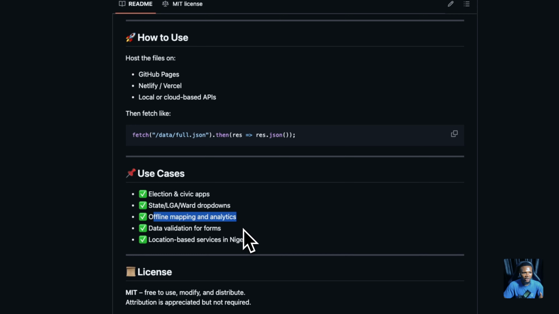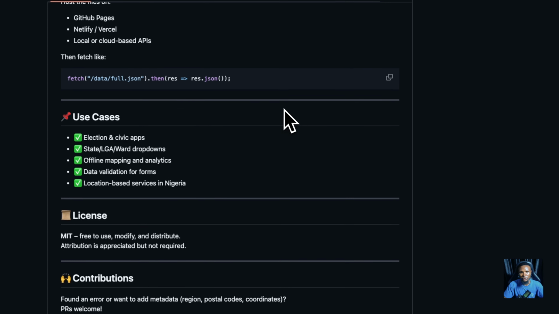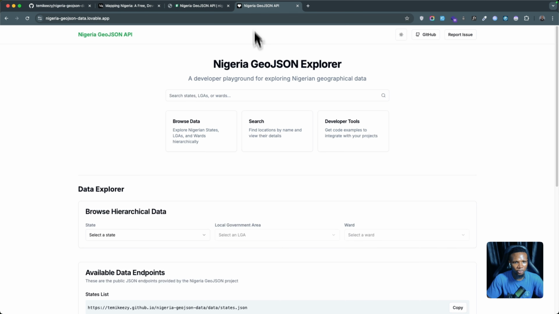So I really like this idea, and I went to Lovable last night and came up with an explorer for it. If you want to see this in action, you can go to this explorer. You can search for any state, local government, or ward in Nigeria. So let's say, for instance, you search for Ilorin, you will see all the results that match it.